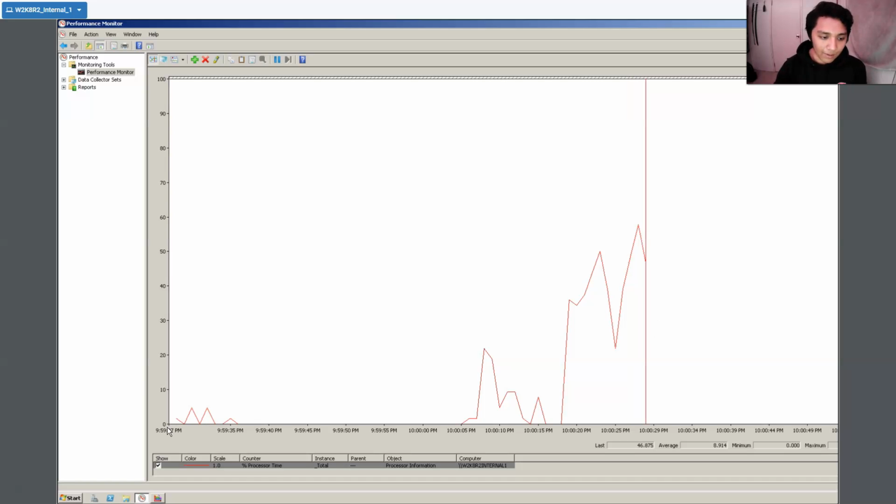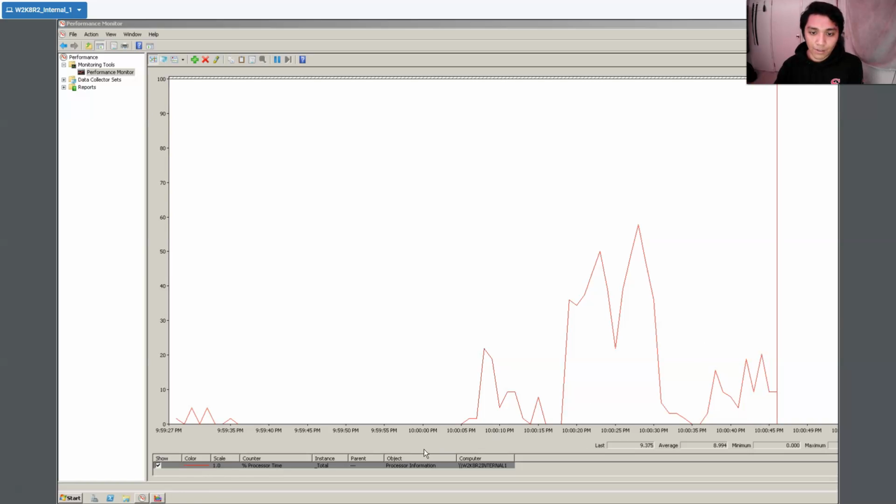So right here, our time right here through 59 to 10 p.m., that time right there is kind of our baseline, showing us that basically none of the CPU is being used. And then it's actually tracking how it's being used, the percentage being utilized, after we do a certain task. So obviously, when you use more CPU, it might slow down your other processes. So there's another way to figure out what might be slowing down, or around what time these processes start slowing down. So we can compare these graphs, and now moving on to the next task.